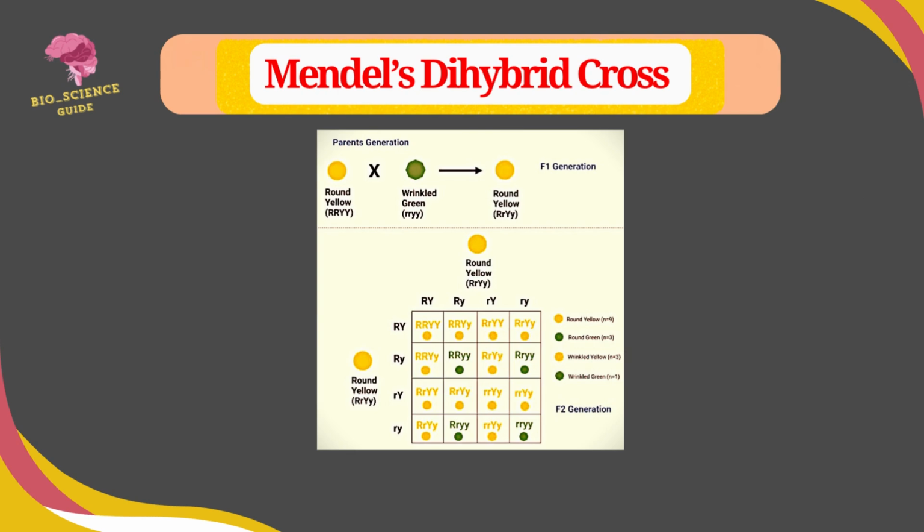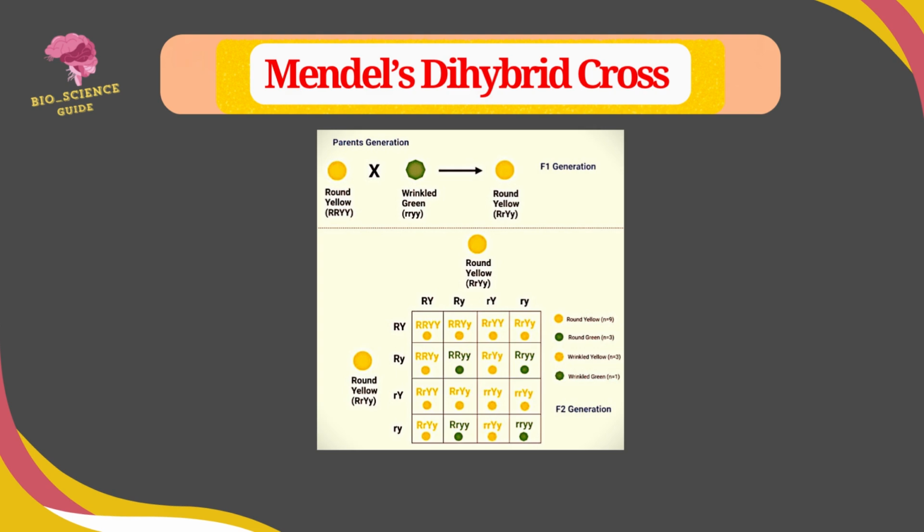Mendel's dihybrid cross: the cross between two pure homozygous parents differing in two pairs of contrasting characters. Mendel crossed a round yellow seed plant and a wrinkled green seed plant. In F1 generation, the outcome seeds all were round yellow plants. The F1 generation indicated that the round yellow traits are the dominant, while the green wrinkled shape were recessive traits.